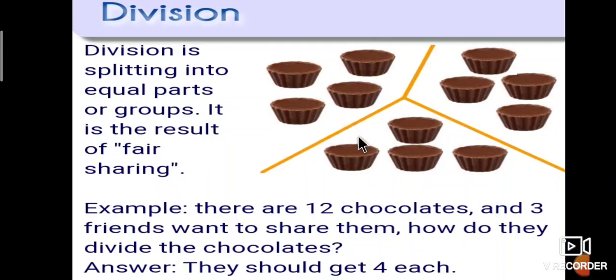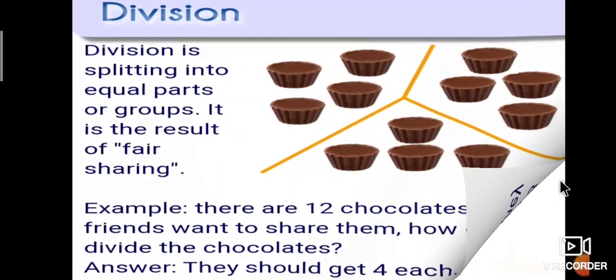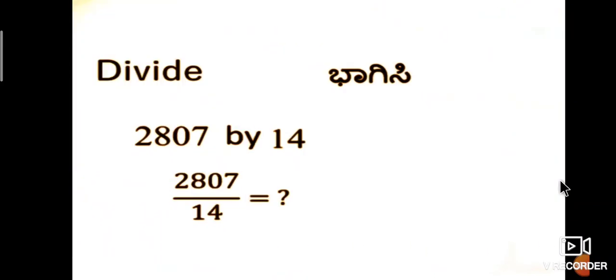Each one gets 4 chocolates. The sharing or splitting or dividing into equal parts is called division.